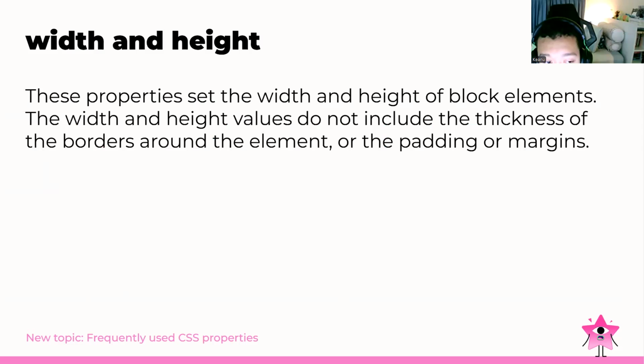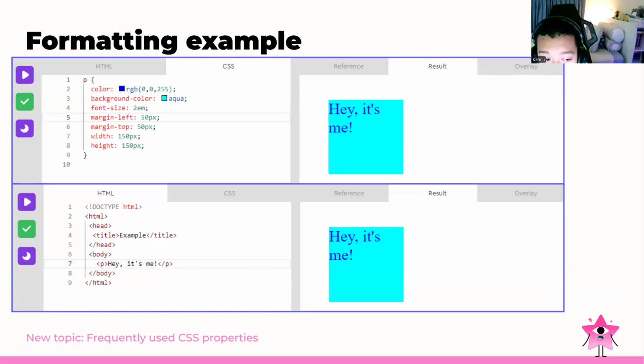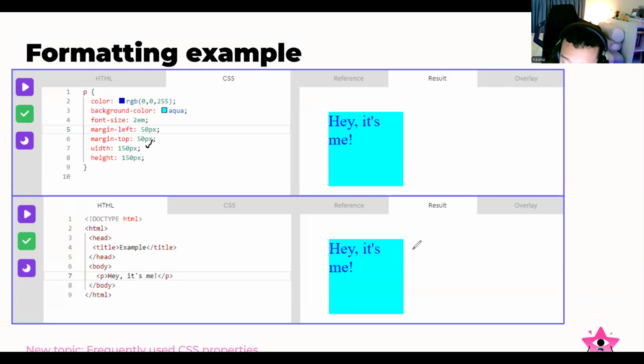And then width and height. These properties set the width and height of the block elements. The width and height values don't include the thickness of the borders around the element, or the padding, or the margins. We can adjust the width and the height just like this. We set the width to 150, and for the height we set the same size. It will look like this.